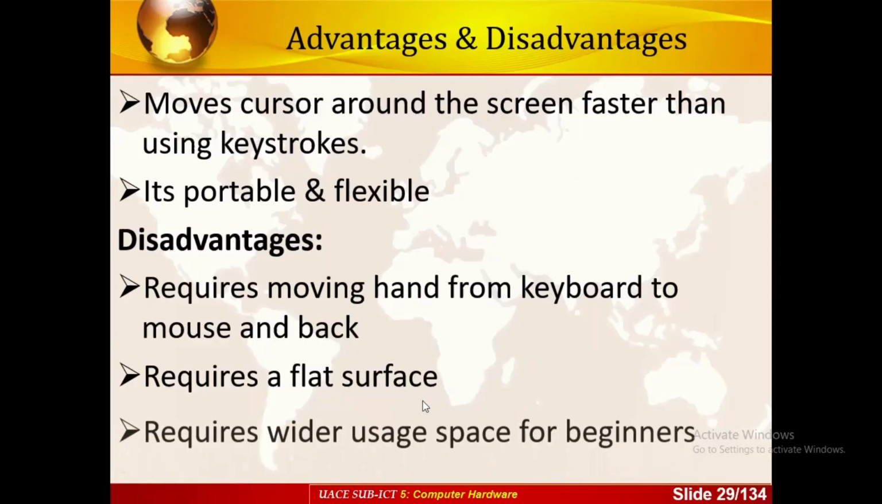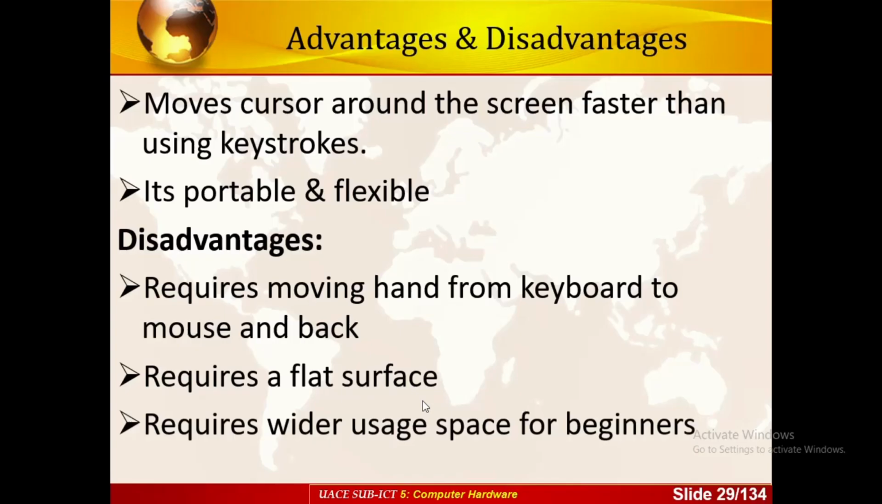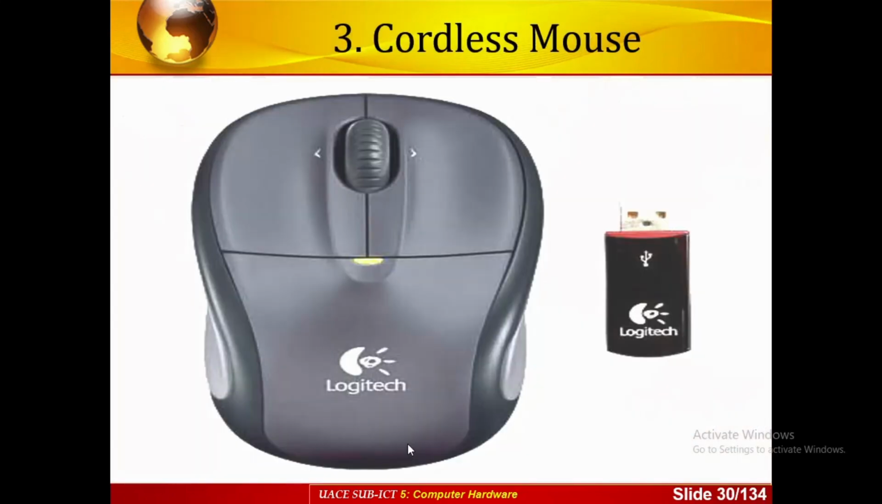Beginners require wider space. If it is a table, that table must be used by him or her alone, so that he can move the mouse from one end to the other end, because it's really very hard for him or her. Then we have the cordless mouse, and that is a wireless mouse which we talk about,